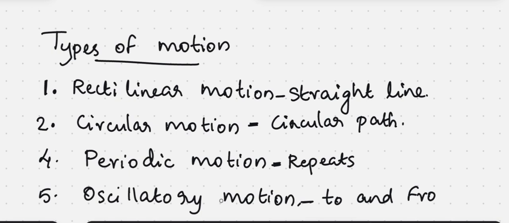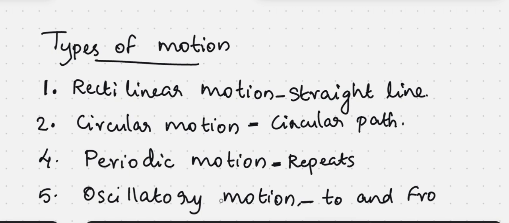So for a quick comparison, rectilinear means motion in a straight line. Circular motion means motion in a circular path. Periodic means it repeats in time. Oscillatory motion means it is to and fro motion.